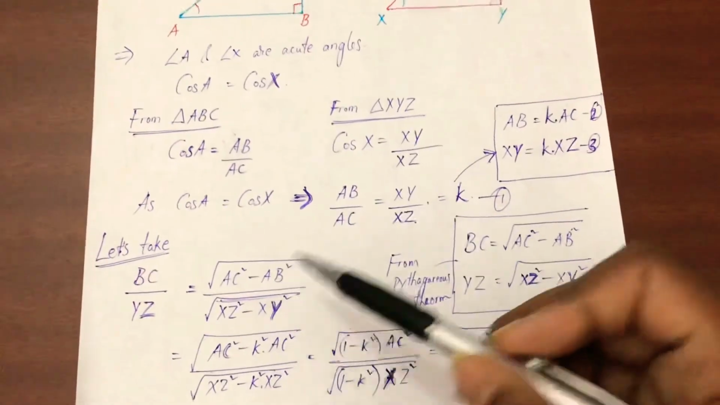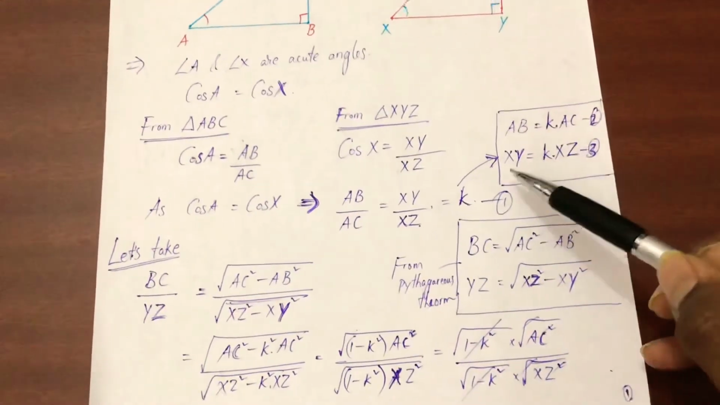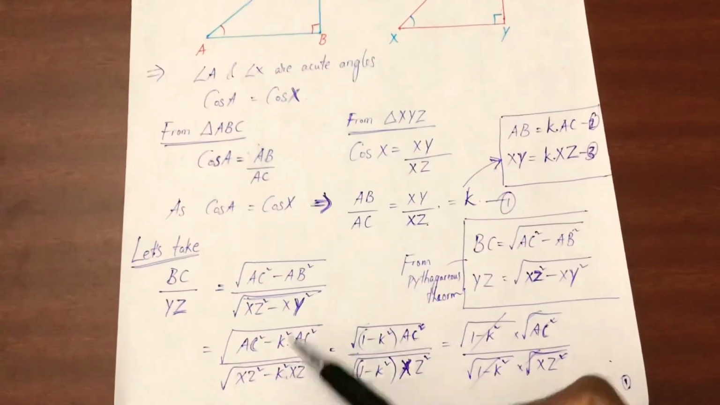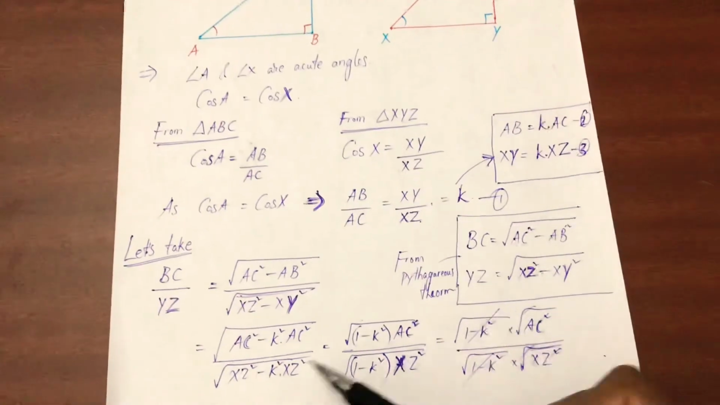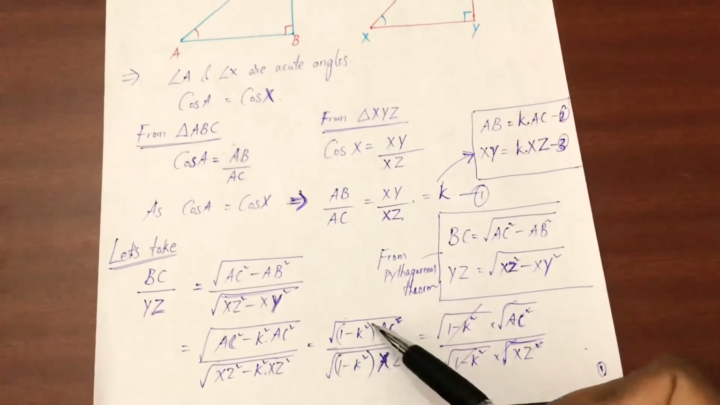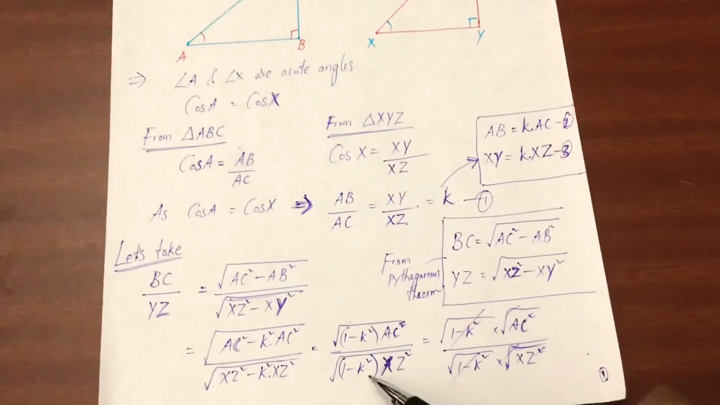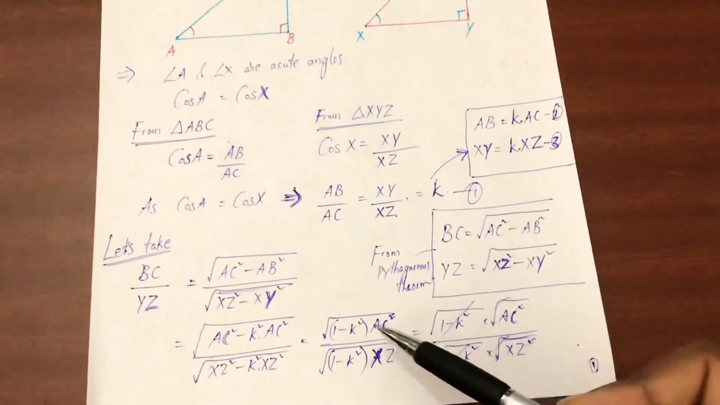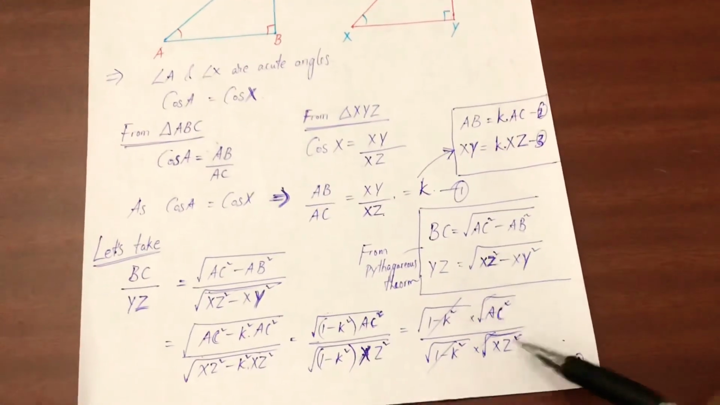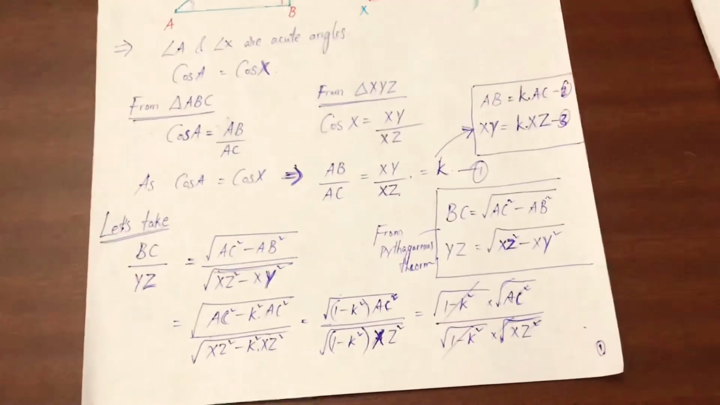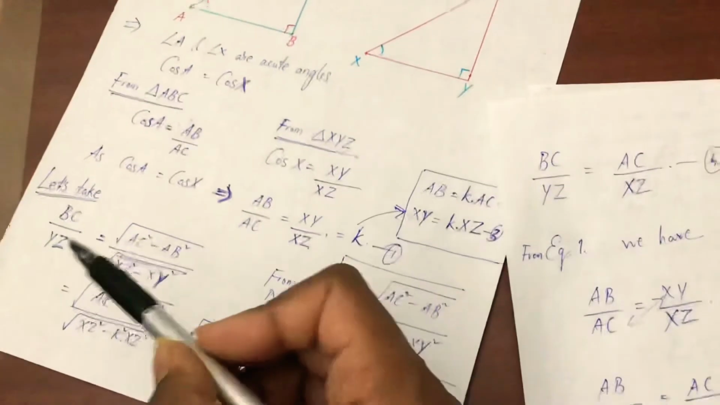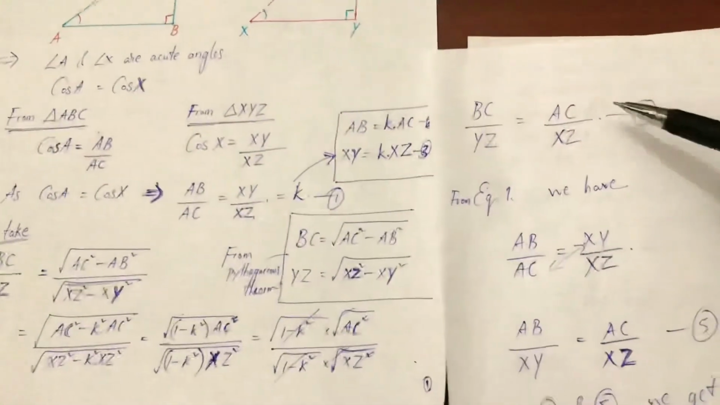Remember, guys, from equation 2 and equation 3 we have AB is equal to K AC and XY is equal to K XZ. So instead of writing AB, we write K AC, and in the denominator, instead of XY, we write K XZ. After solving this, we get the square root of 1 minus K square into AC square, and in the denominator 1 minus K square into XZ square. The root splits, both values in the numerator and denominator are the same, and the square roots cancel. Finally we get BC by YZ is equal to AC by XZ.